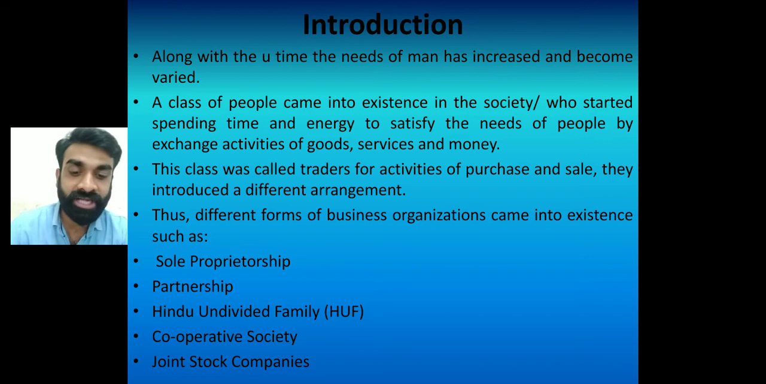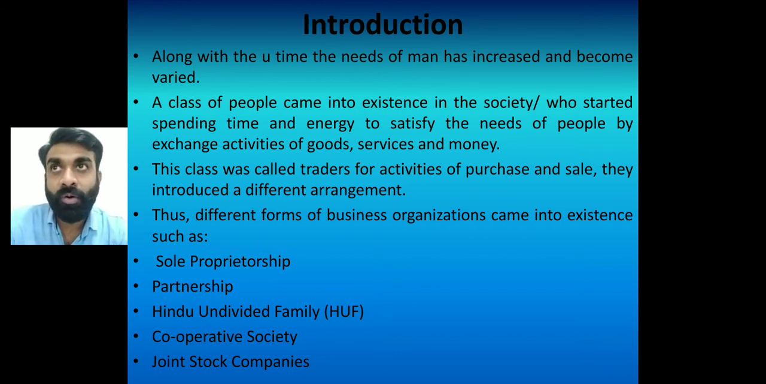Okay, so starting with the introduction. We have already learned what is trade, what is commerce, what is the meaning of business, what is profession, what is employment. Now here we are going to learn how many types of business are there. Some people provide services, some sell goods or a commodity. Different classes of people are involved in various types of business organization. Some will be involved in purchase activity, some in production activity. It depends on the form of a business.